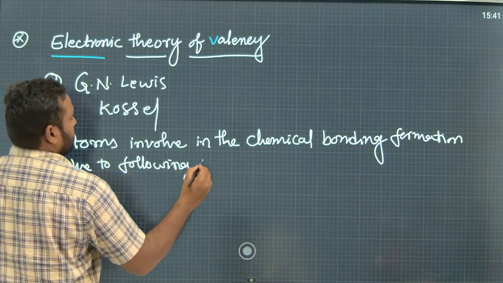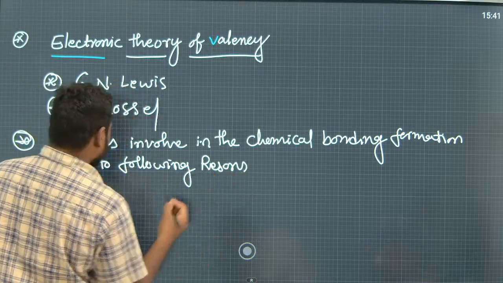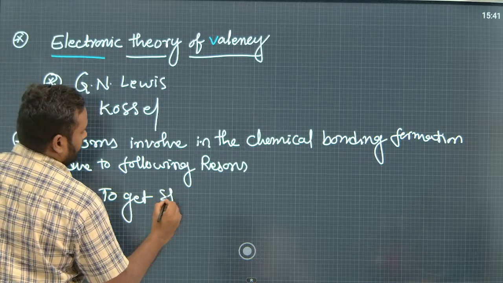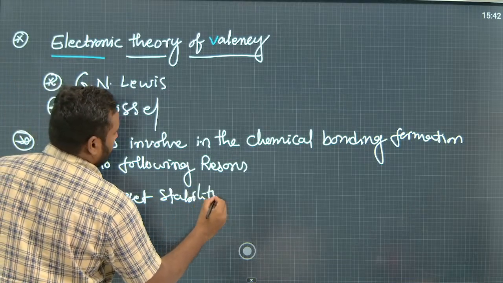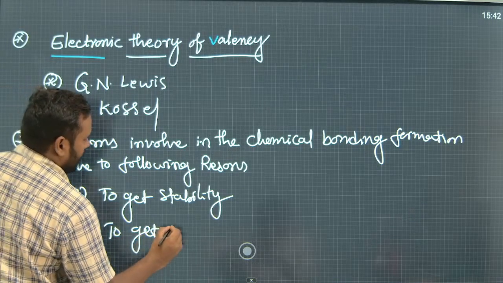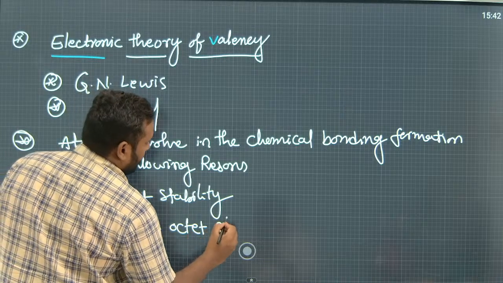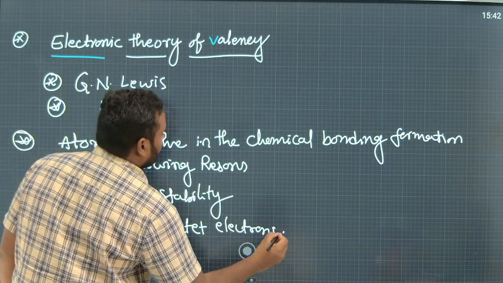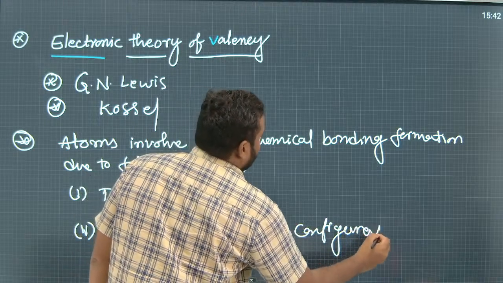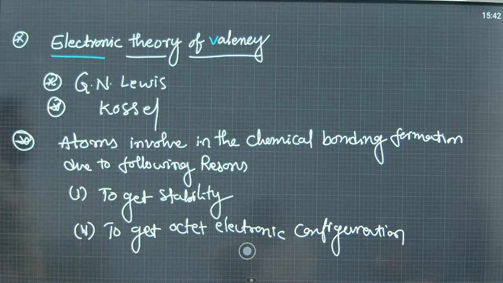So, the first one, to get stability, and second one to get octet electronic configuration. Okay. So here these are the two reasons why the atoms are involved in the formation of chemical bonding according to electronic theory of valency.